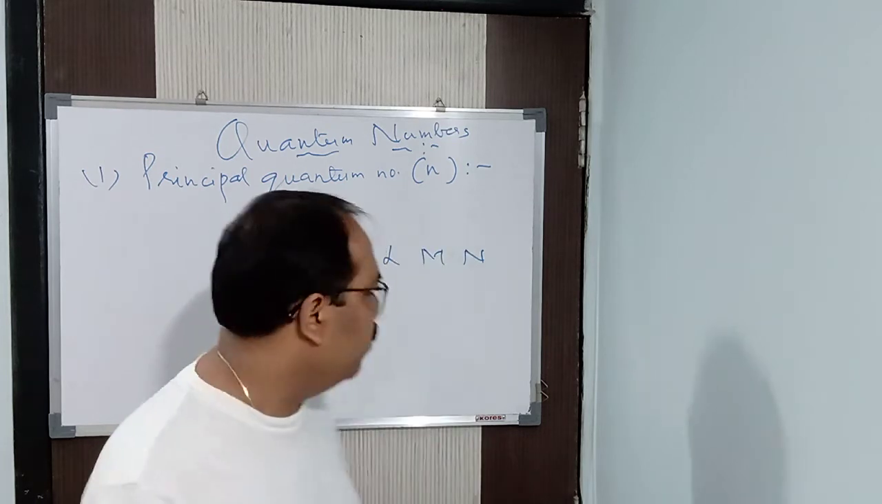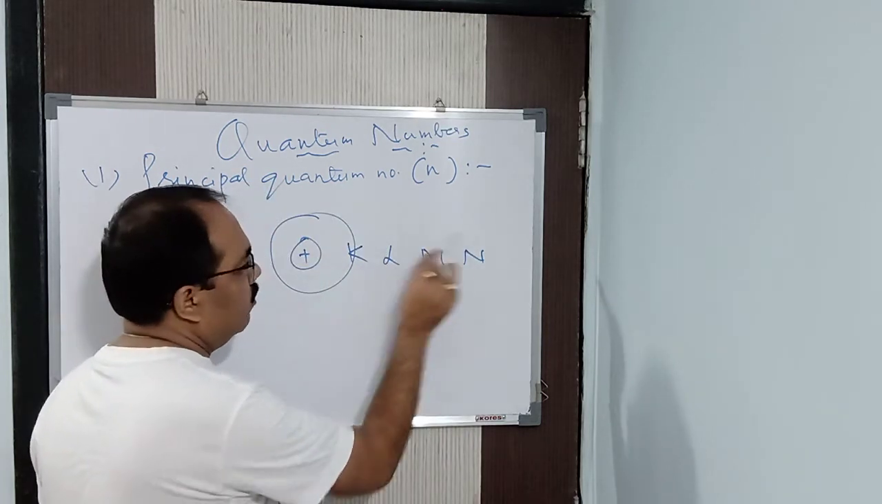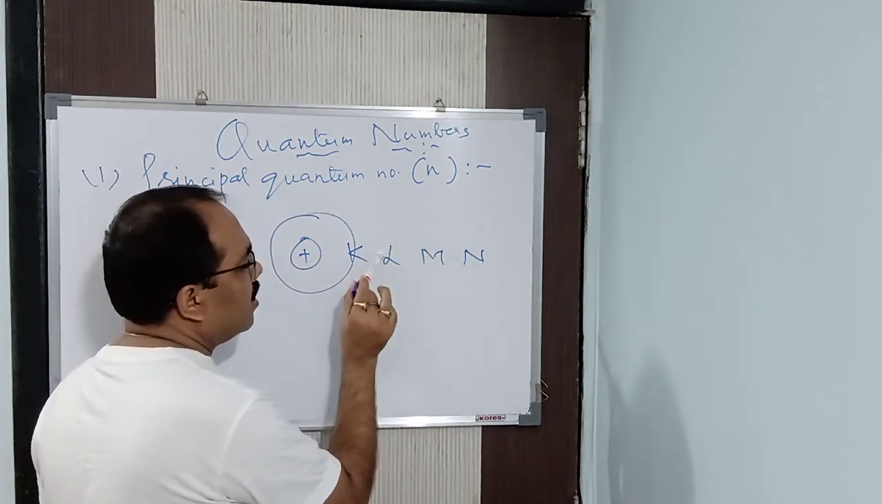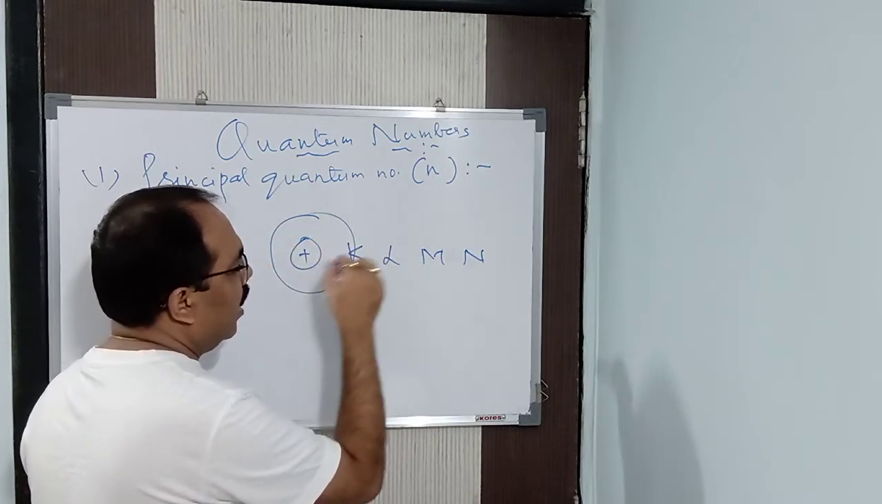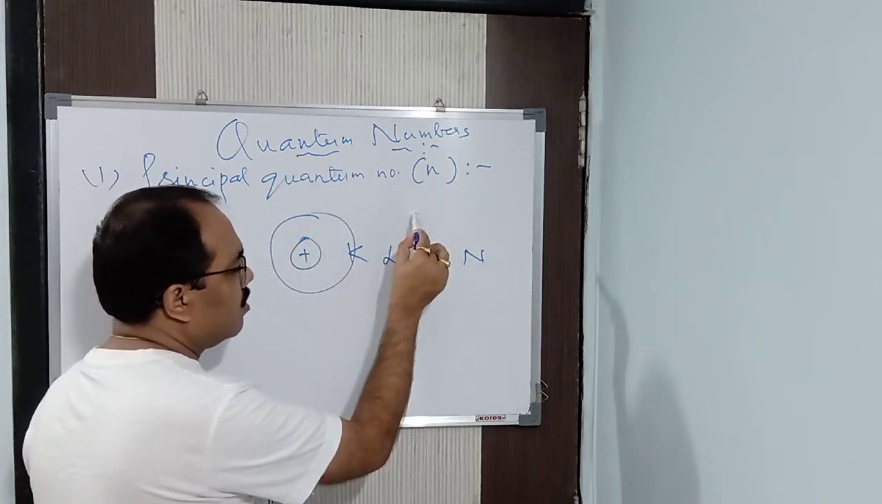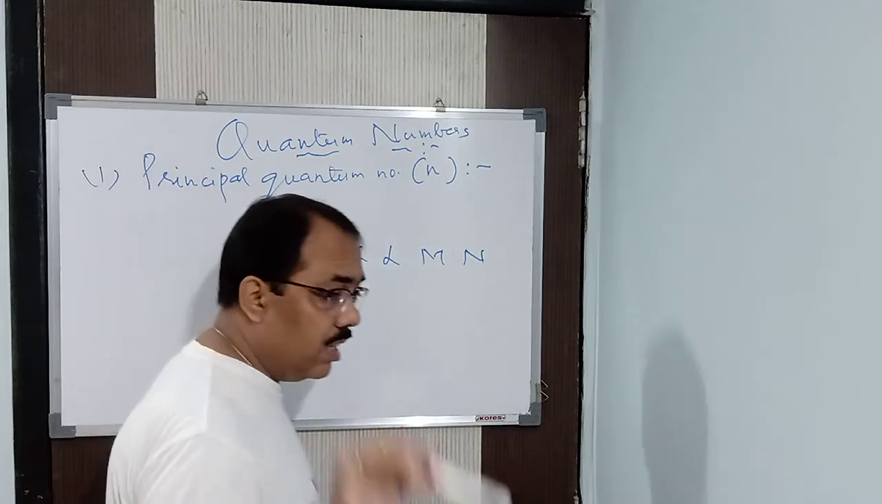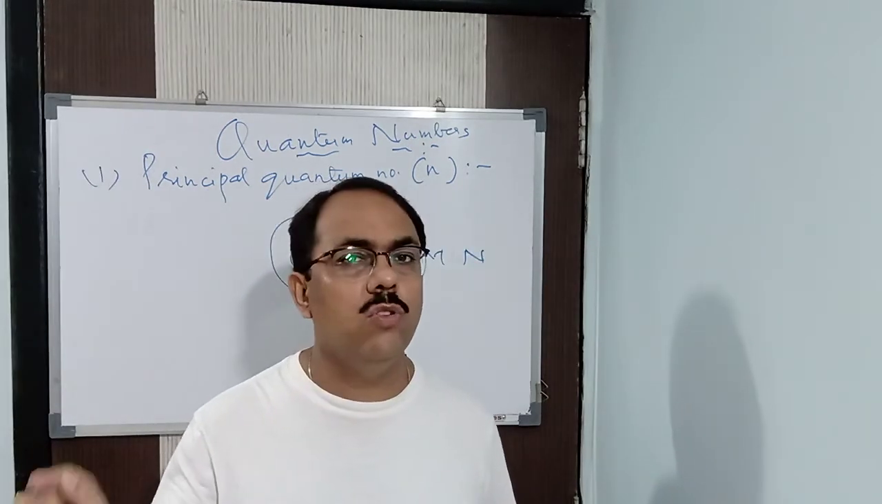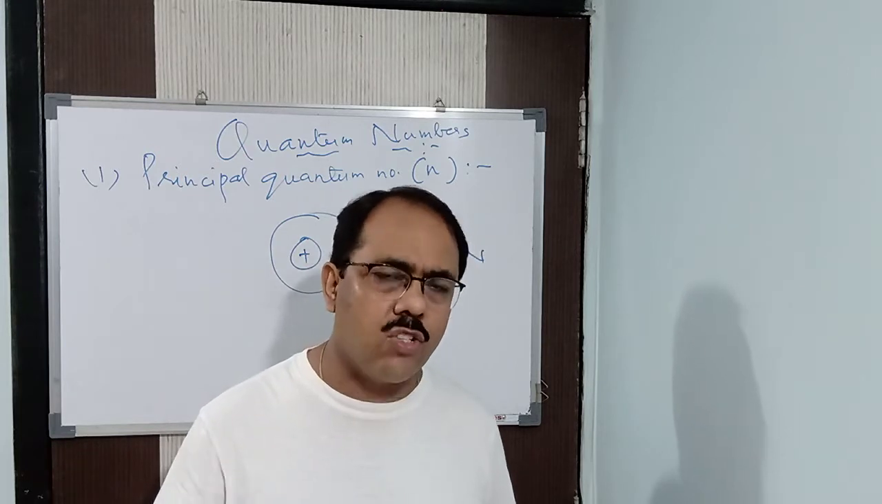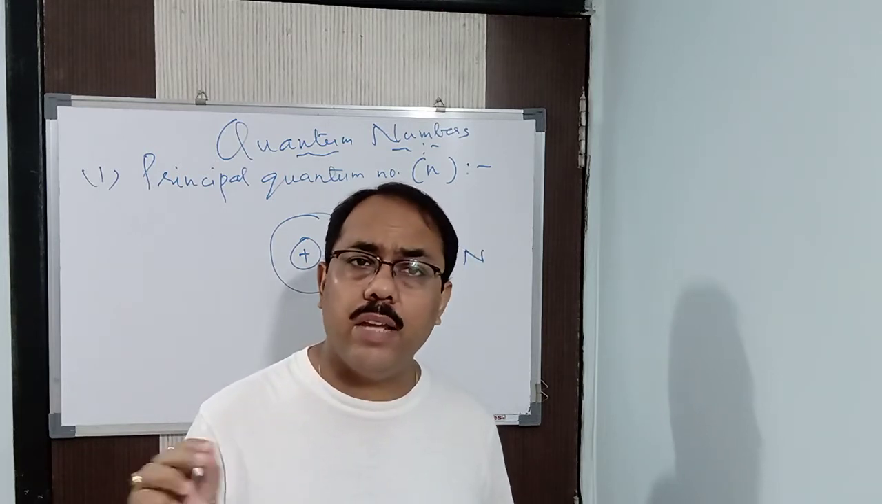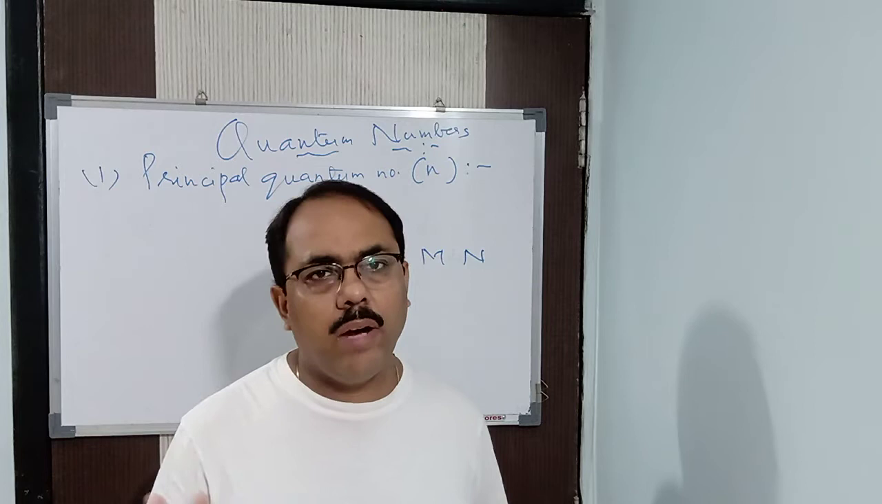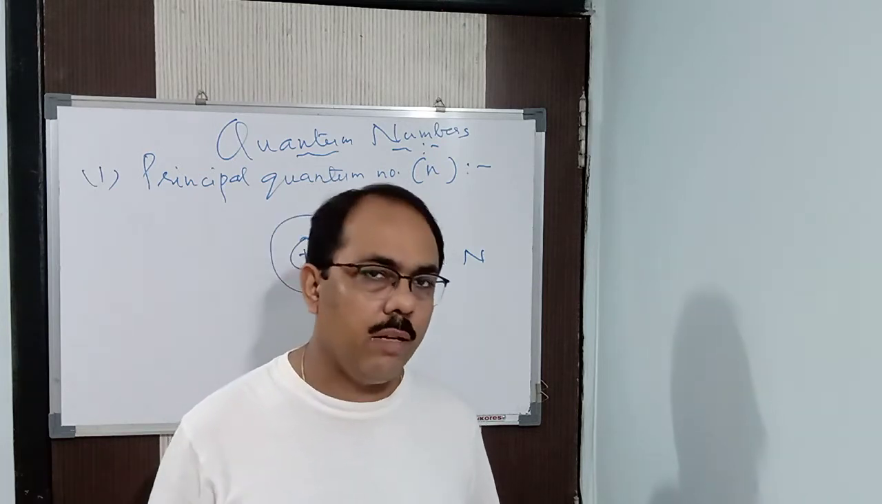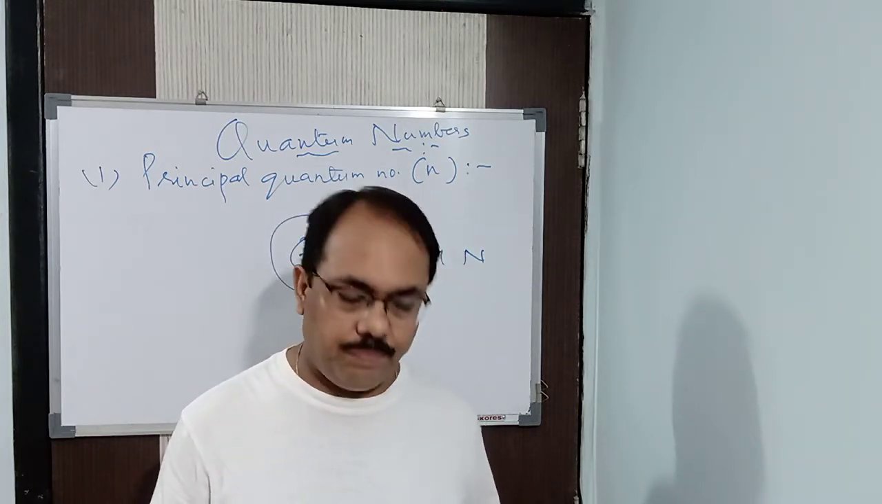Because after that, when you move away from the nucleus, the number of shells increases as well as the distance from the nucleus increases, due to which the energy decreases. So what is the energy in the ground state? Minus 1312 kilojoules per mole, or minus 21.8 into 10 to the power minus 19 joules per atom, or minus 13.6 electron volt per atom, whichever unit we may consider.